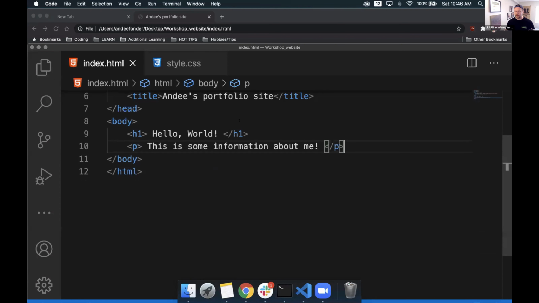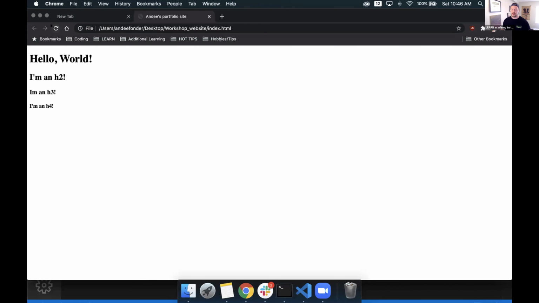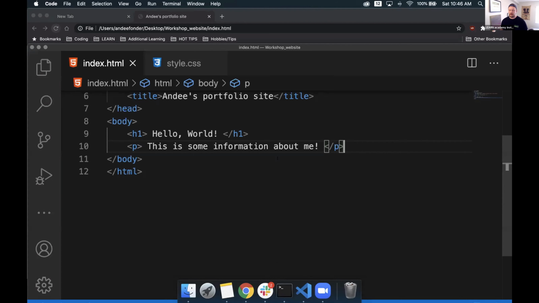And then I'll show you something cool with the browser. So we have, this is some information about me inside of a p tag. Let's go back to the browser and refresh the page. And now we see it's wildly different from our header tags, our heading tags, I should say. We have hello world, and now we have our p tag, our paragraph tag. Inside of there, that holds the text that we wanted because we put it inside the body of that paragraph tag. Cool. So that's about as much as you need to know right now about some of this basic coding.